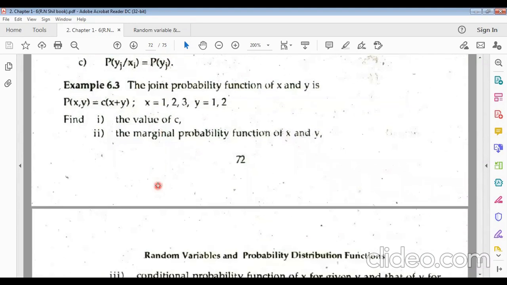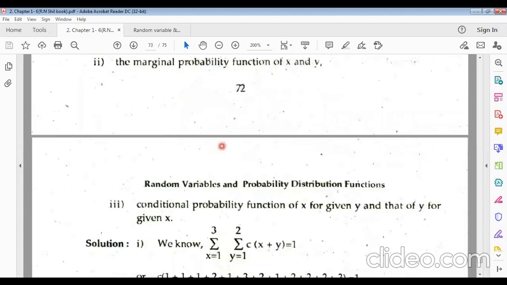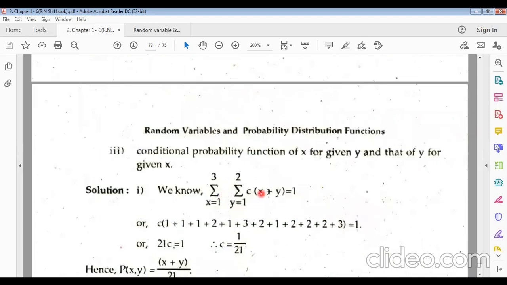Now another example for joint probability function of (X, Y). Suppose p(x, y) is given as c times (x + y), where x equals 1, 2, 3 and y equals 1 and 2. We have to find the value of c and the marginal probability functions of x and y. In the third part, the conditional probability function of x given y and that of y given x.